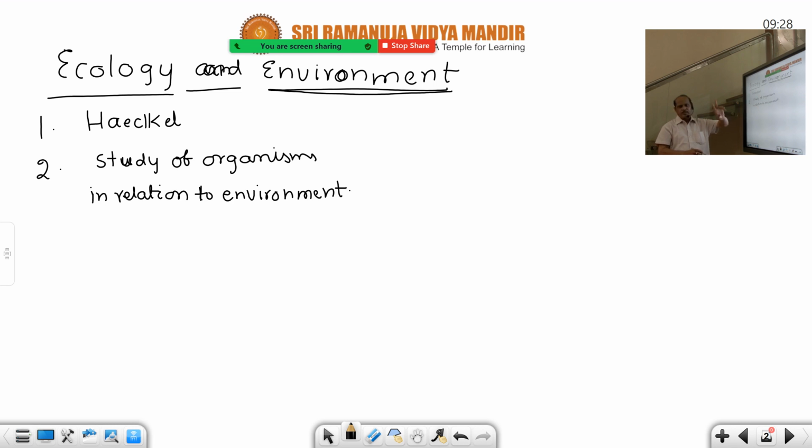Environmental factors are 2 types: biotic factors and abiotic factors. Biotic factors means producers, consumers, decomposers. Producers means plants, consumers means animals, decomposers means bacteria, fungi, etc. They all come under the decomposers. That is the brief account of the definition: study of organisms in relation to environment. It is also called environmental science. If you want, you can keep environmental science in brackets.